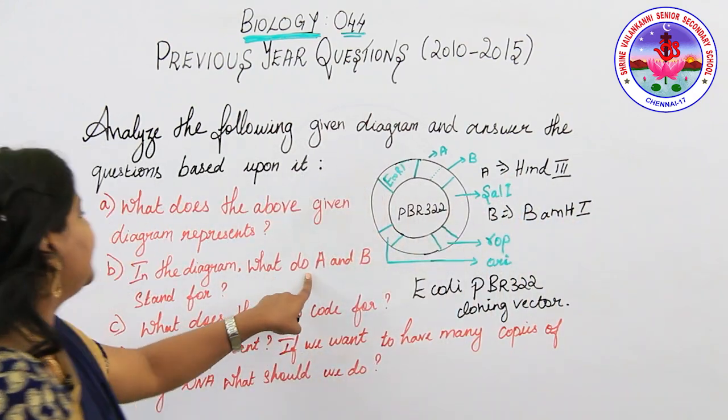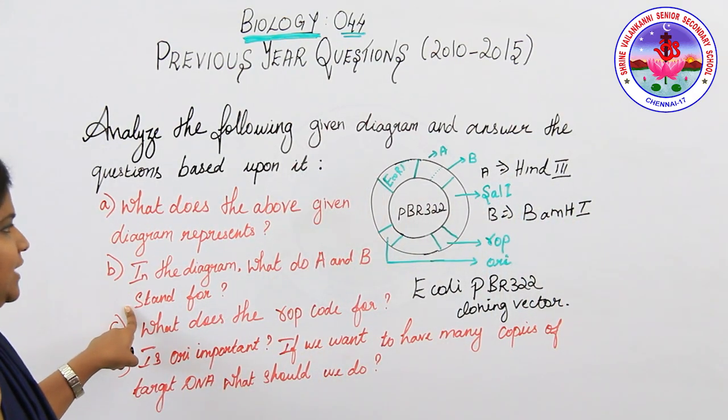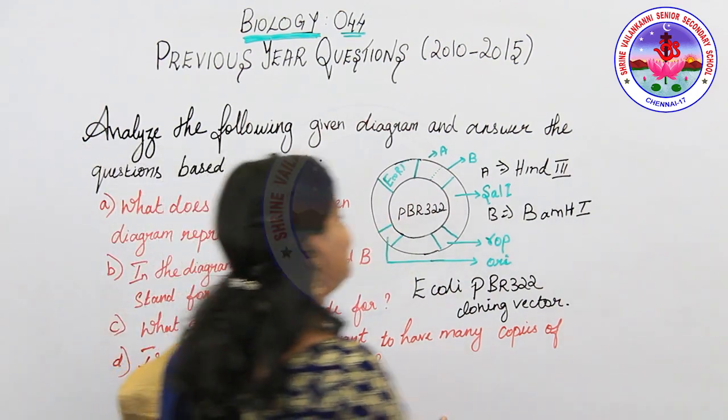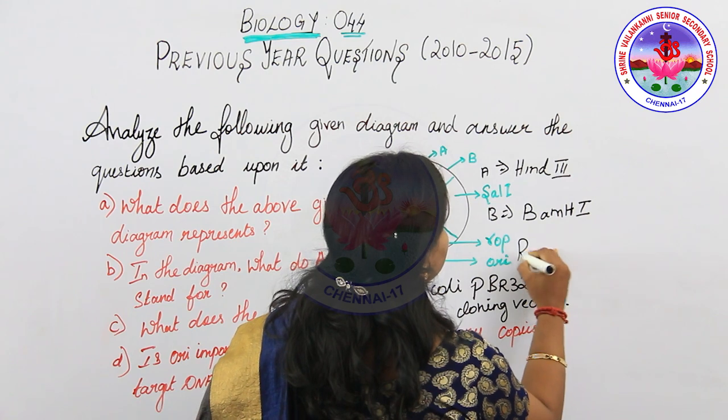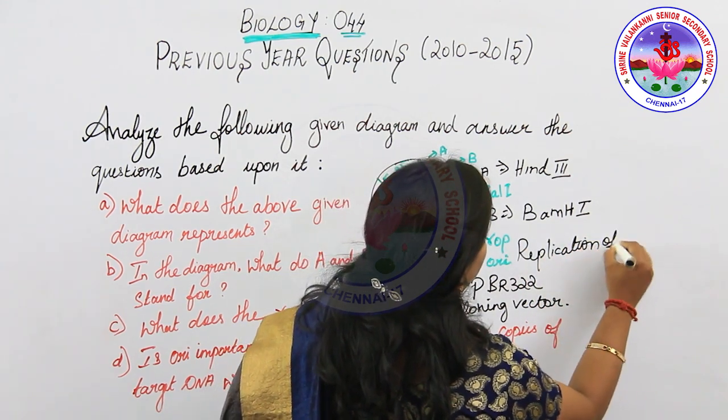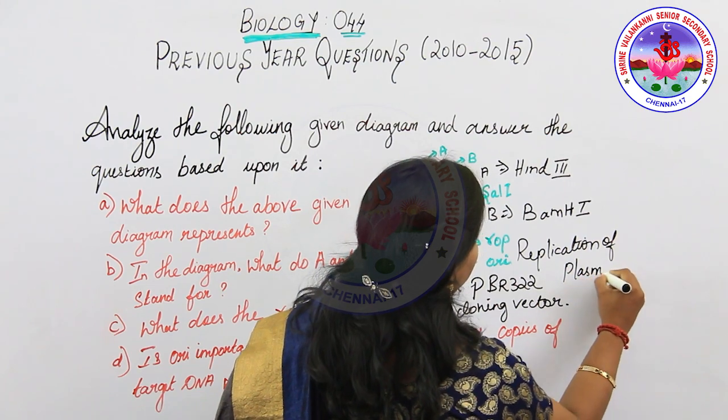So A and B stand for int 3 and BamHI, which act in the replication of plasmid.